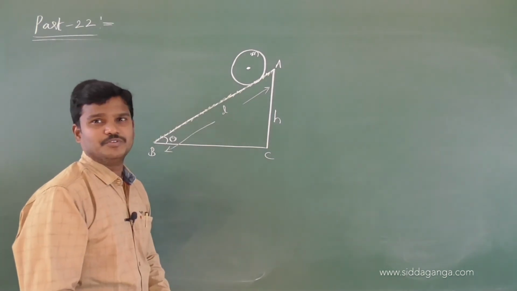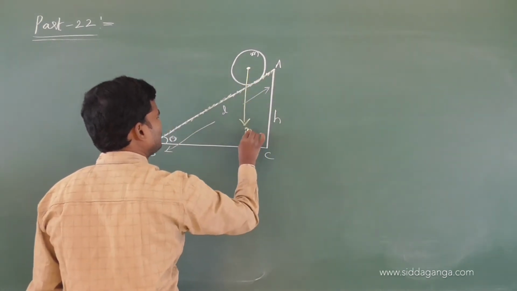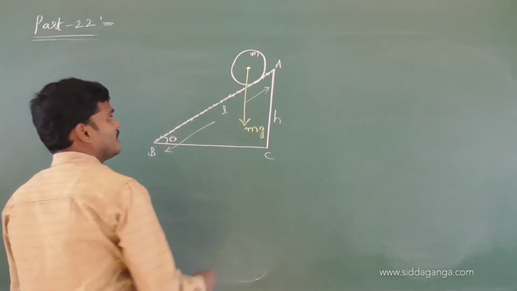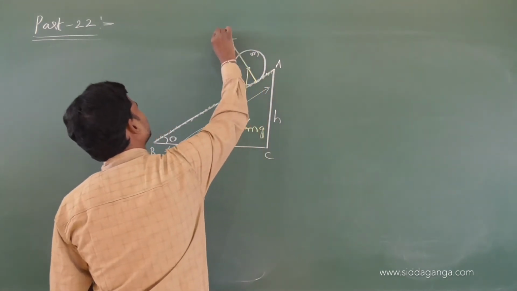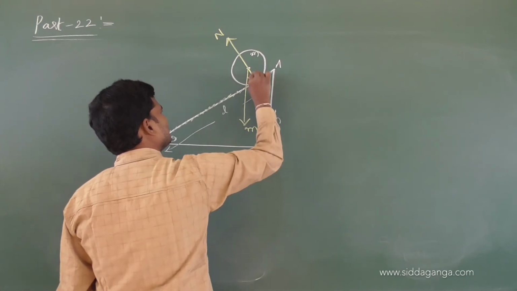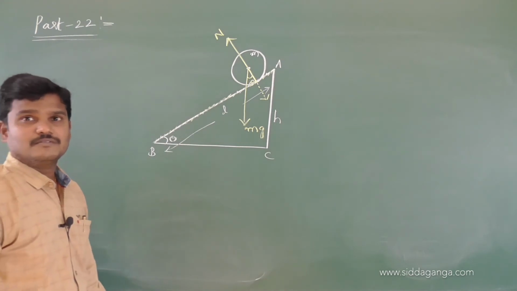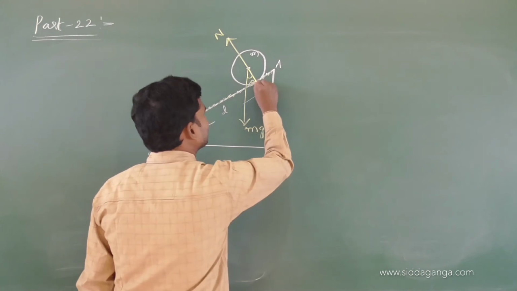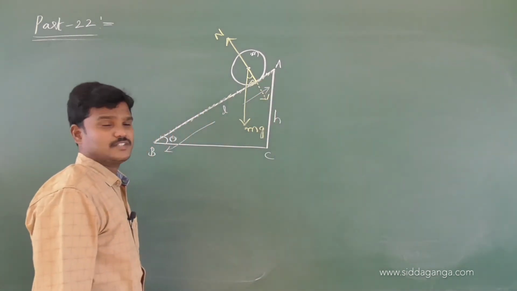Now resolve the components. The weight of the body always acts vertically downwards. And this is the normal reaction force. If this angle is theta, this is also theta. The normal reaction force always acts perpendicular to the contact surface.